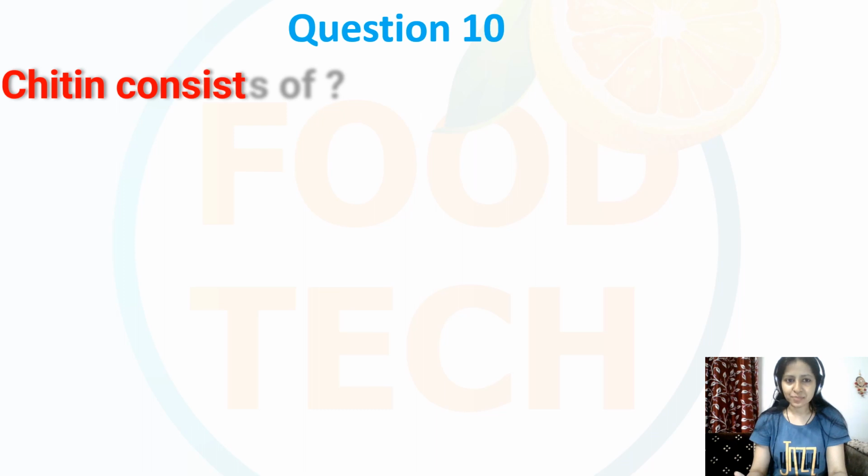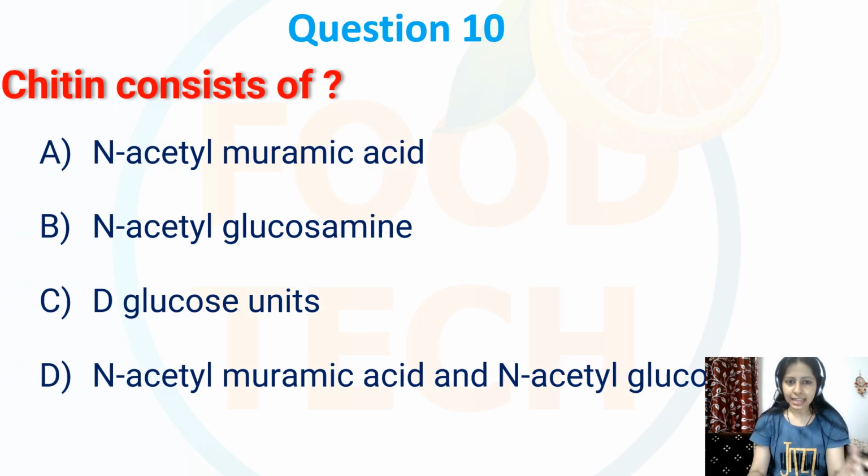Question number 10. Chitin consists of, so options are N-acetylmuramic acid, N-acetylglucosamine, a D-glucose unit, or N-acetylmuramic acid and N-acetylglucose. So the chitin actually consists of N-acetylglucosamine.